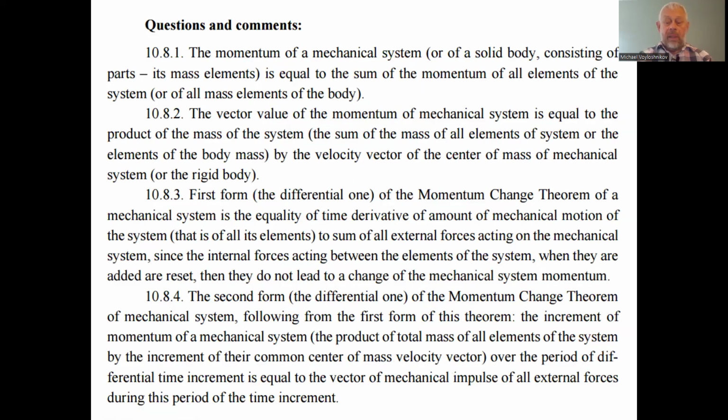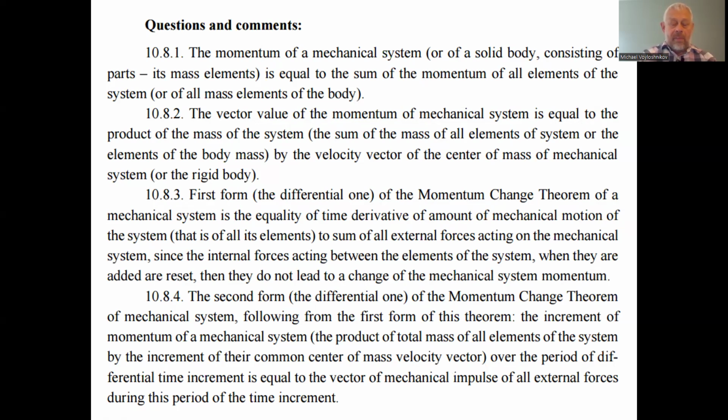The momentum of a mechanical system or of a solid body consisting of parts of mass elements is equal to the sum of momentum of all elements of the system. That is, we can consider separately the discrete elements of the mechanical system, or discrete parts, as concentrated loads, the mechanical points which are included in the mechanical body or system. And we consider the motion of these points separately.